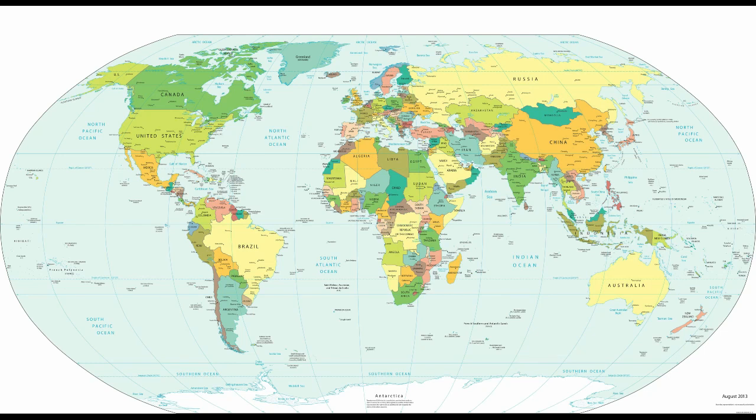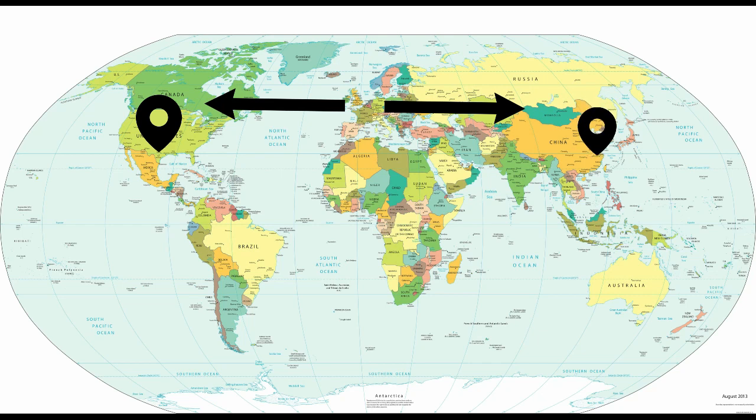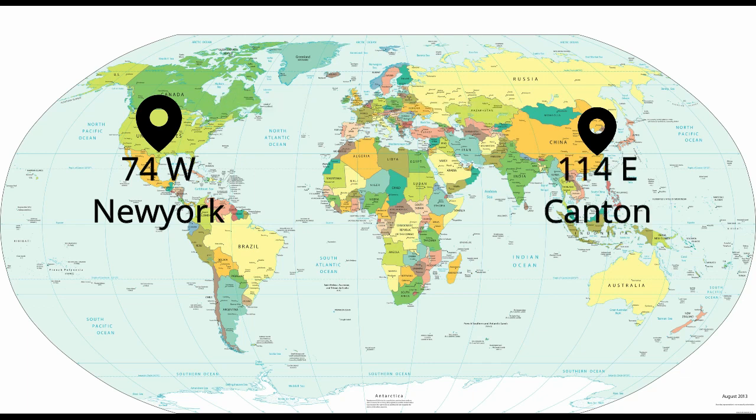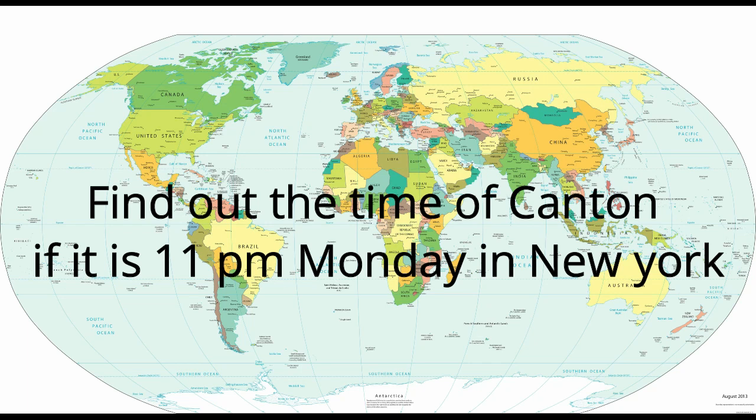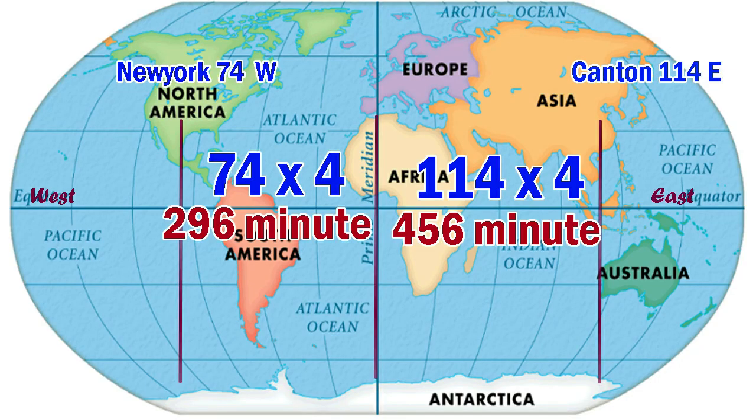One more example. There are two places which are situated on the east and western sides of Greenwich. 74 degree west, that is New York, and 114 degree east, that is Canton. We have to find out what the time will be at Canton when it is 11 pm on Monday in New York. So here the time of New York is given. We have to find out the time of Canton. From New York to Greenwich, there are 74 degrees of difference.